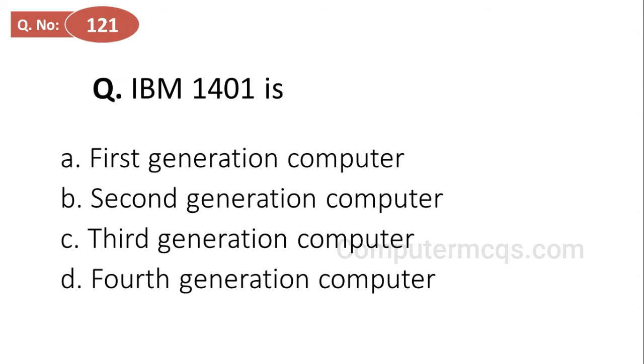IBM 1401 is: options are first generation computer, second generation computer, third generation computer, and fourth generation computer, and the correct answer is option B, second generation computer. IBM 1401 is a second generation computer.